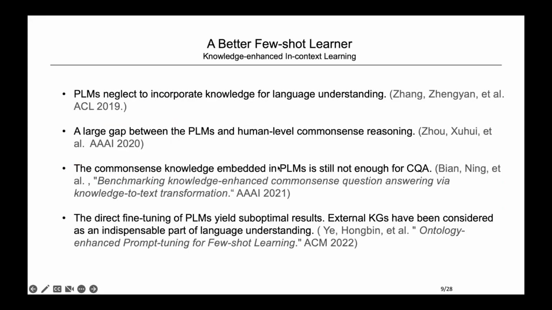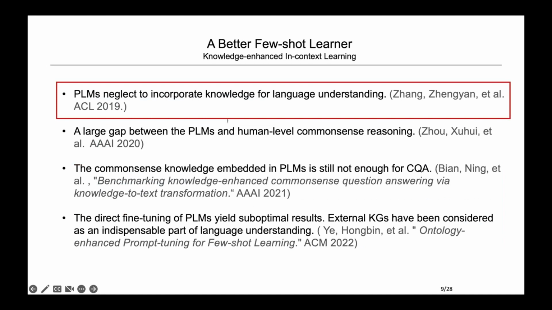We're interested in finding out how we can improve GPT-3 few-shot learning ability on our action effect prediction task. Existing research suggests that incorporating common sense knowledge into language models may lead to more successful few-shot learners. According to early work as of 2019, pre-trained language models neglect to incorporate knowledge for language understanding.